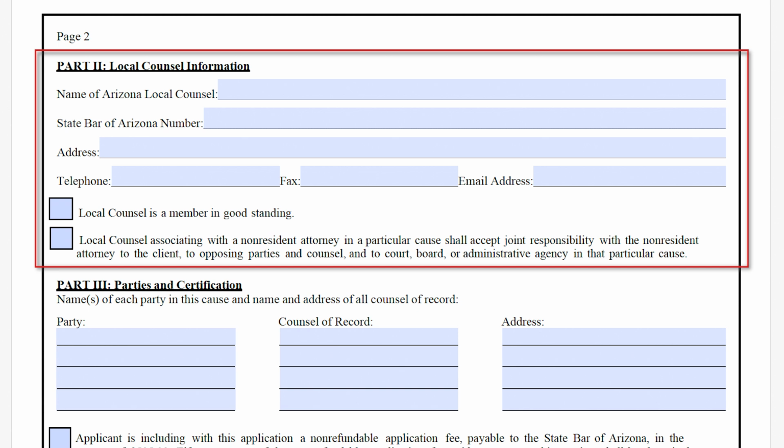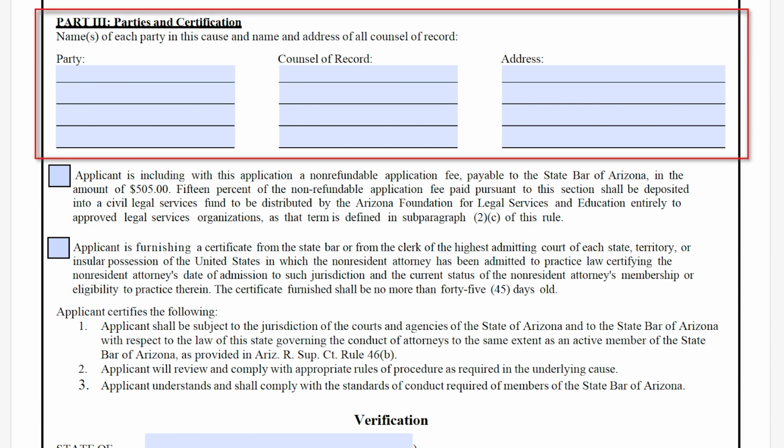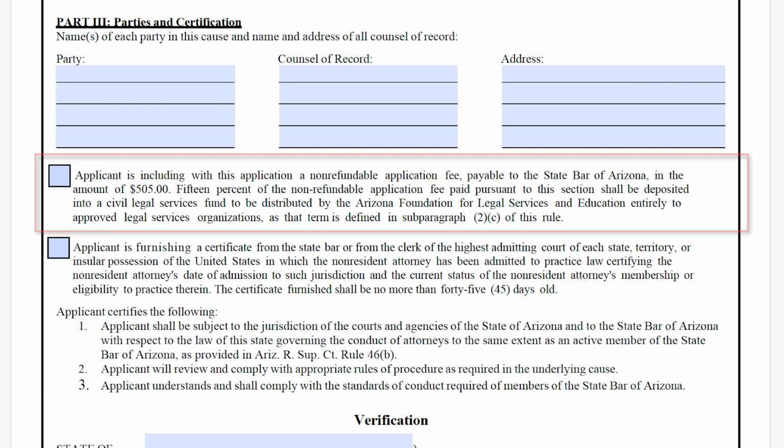An Arizona local counsel is not required for ICWA cases. All other applicants must list a consenting Arizona local counsel who is a member in good standing. Part 3. List all parties and counsel involved in the case. Include the mandatory non-refundable $505 application fee.